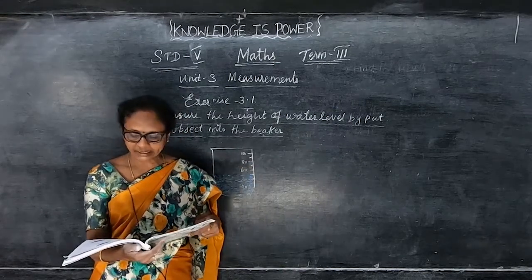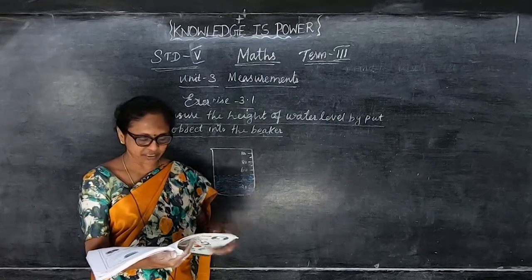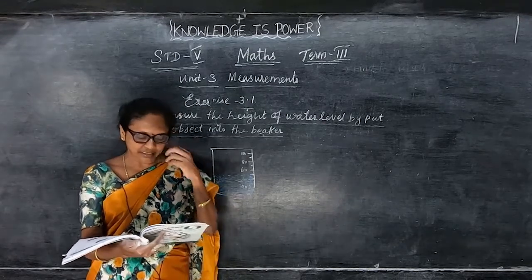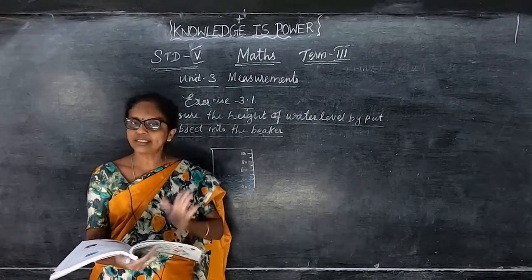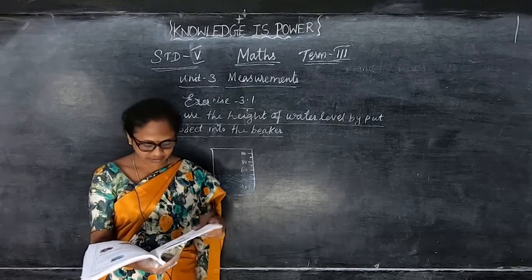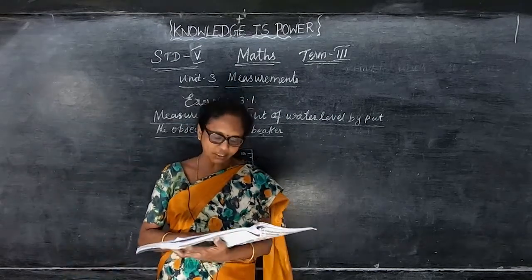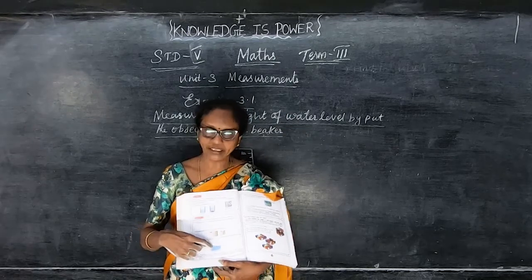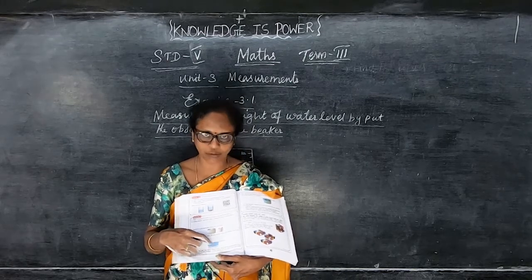Okay. Like that the third activity. The third one is: take 2 sheets of the same size, a rough paper also you can take, and using scissors and glue you make cylindrical and cubical boxes and cover them with sand, both the cubical box and the cylindrical box. Then take a bucket and fill the bucket with water and mark the water line. Here you see the water is filled in the bucket, and that we mark as B, meaning before.